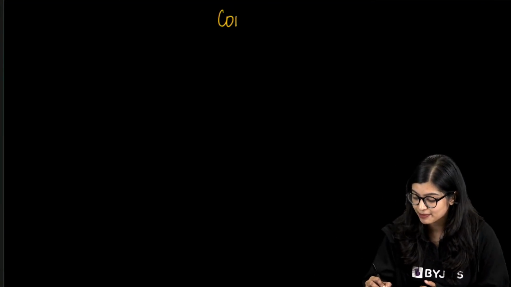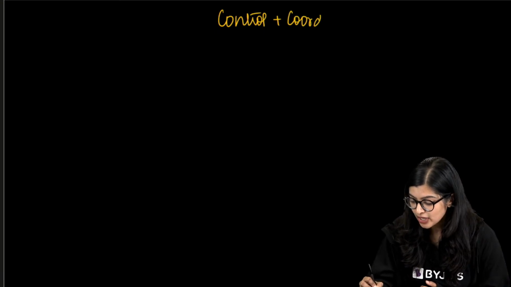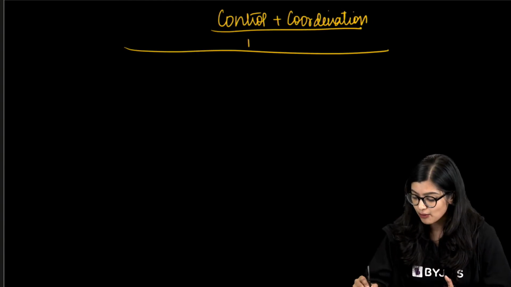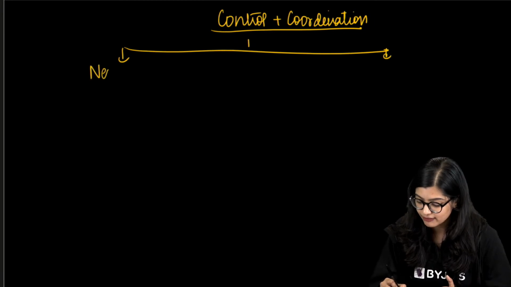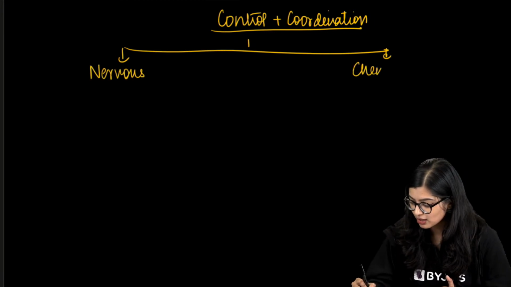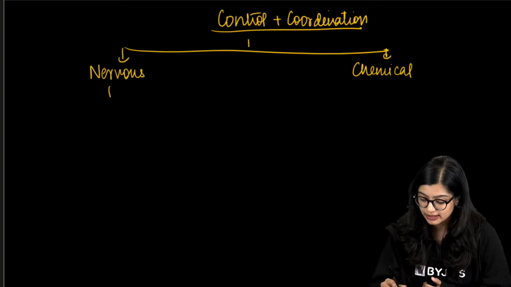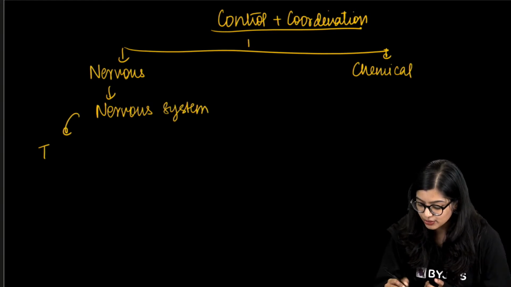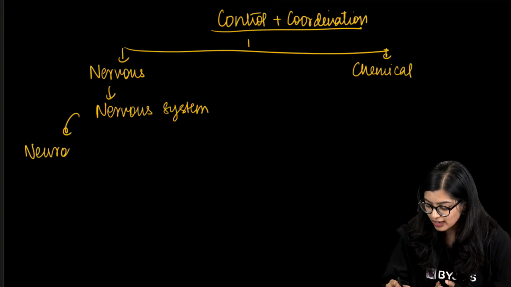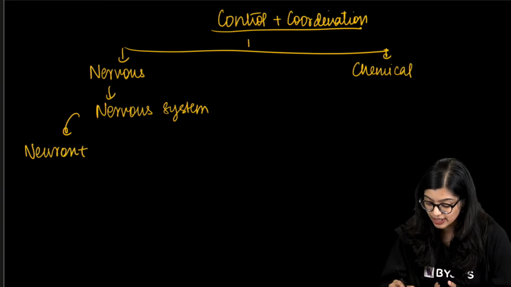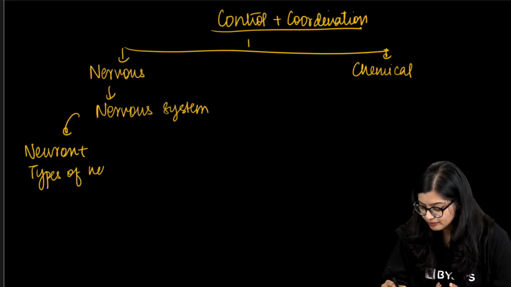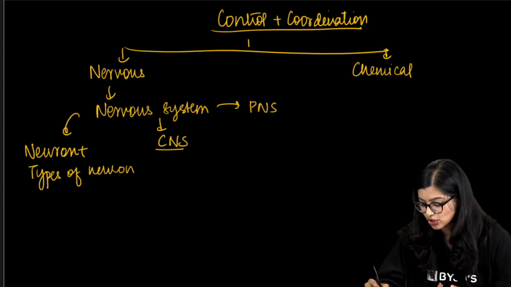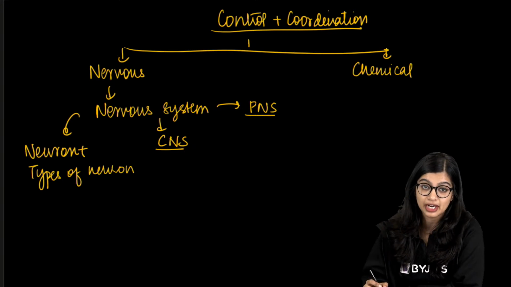So of course, in this particular chapter of control and coordination, we learnt about what is coordination and why it is necessary to have this coordination. Now, broadly, we learned that in our body, there is nervous coordination and chemical coordination, right? Nervous coordination happens with the help of the nervous system. We learned about the neuron, the basic structural and functional unit, and the types of neuron. Then we learnt how the nervous system is broadly divided into CNS and PNS, CNS being your central nervous system, PNS being your peripheral nervous system, right?